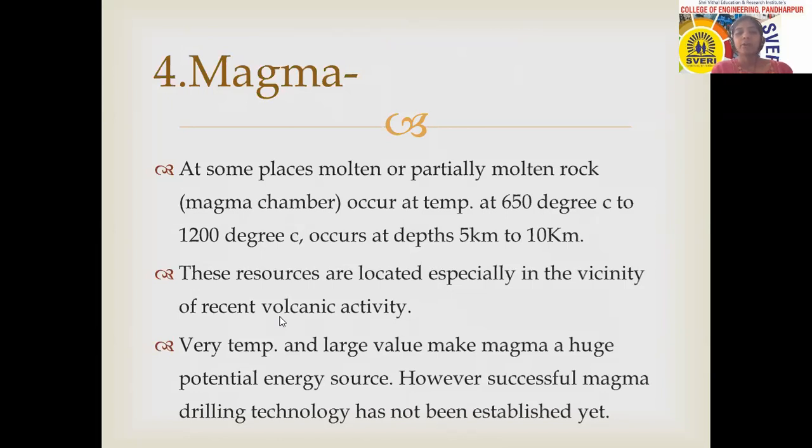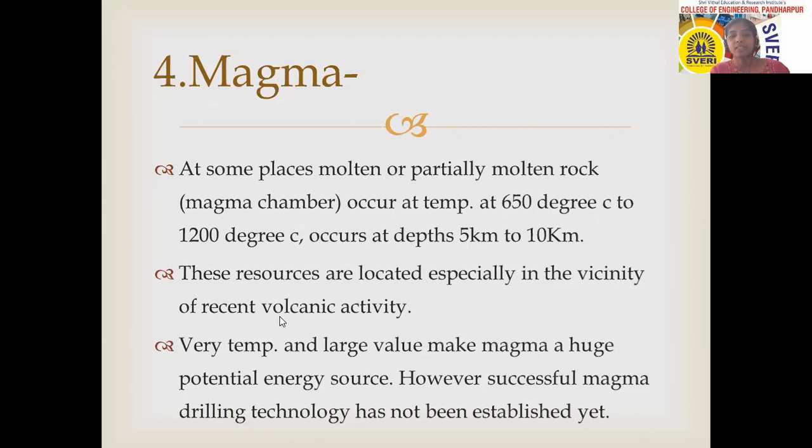These resources are located especially in the vicinity of recent volcanic activity. So where can these resources be found? At places where volcanoes have recently formed. The magma available at such places can be easily accessible. But till now, the drilling technology for obtaining magma is not established yet, because the temperature of that magma is much higher, 650 degrees Celsius to 1200 degrees centigrade.